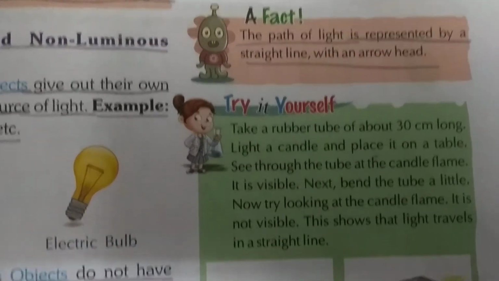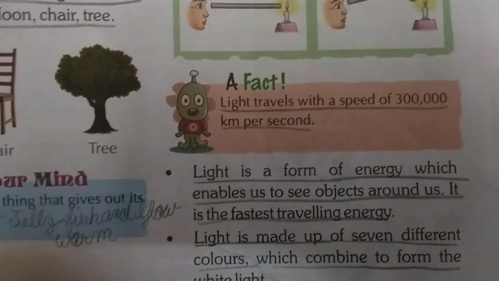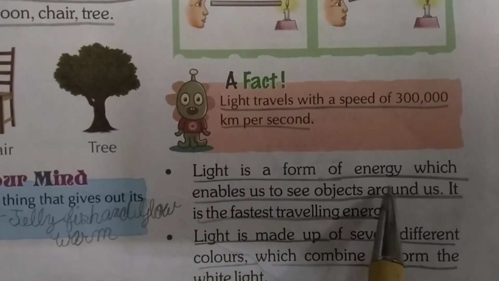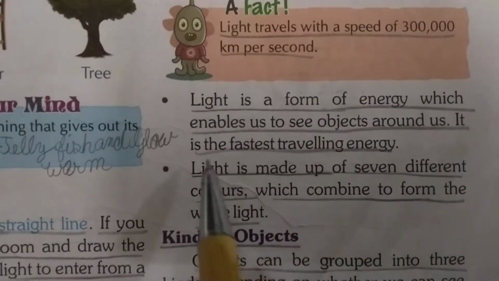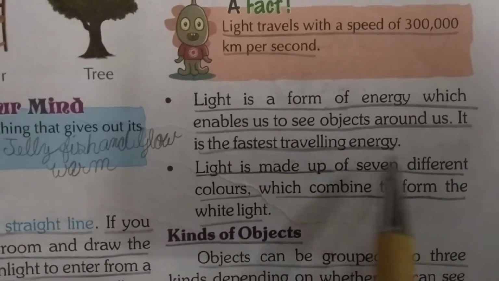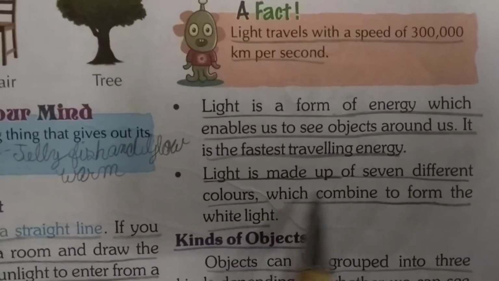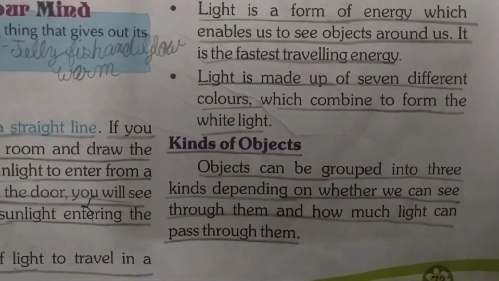Okay, my dear students, effect. Light travels with the speed of 3 lakh km per second. Light is a form of energy which enables us to see objects around us. It is the fastest traveling energy. Light is made up of several different colors which combine to form the white light.